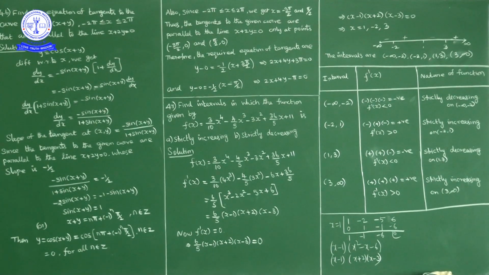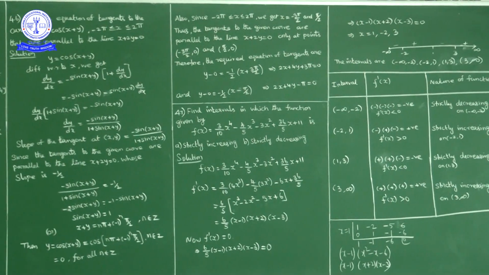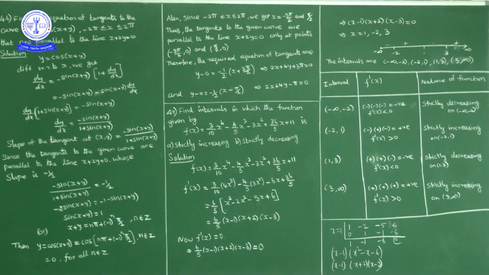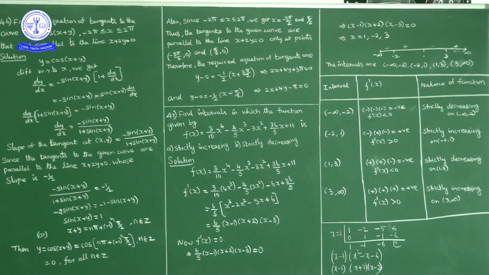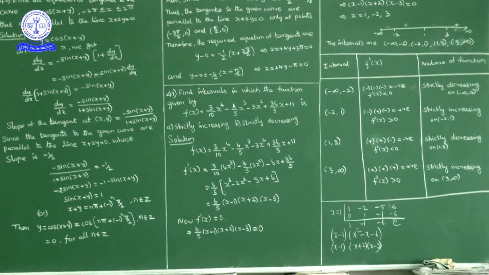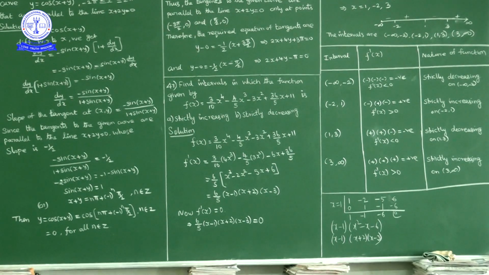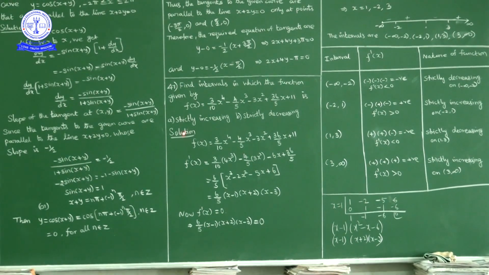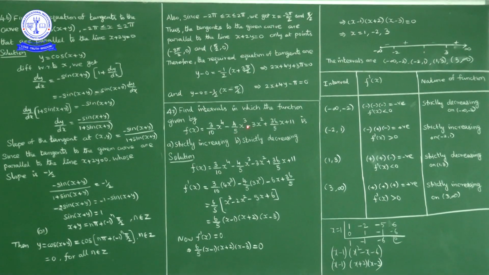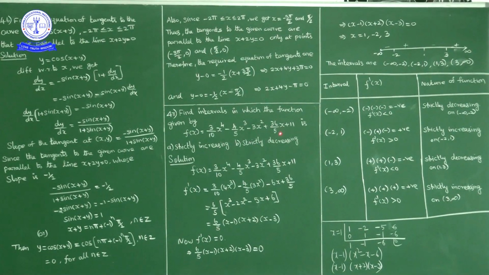Okay, so for a function to be increasing or decreasing: if f dash of x is greater than 0 in a certain interval, in that interval f of x is increasing. If f dash of x is less than 0 in a certain interval, in that interval f of x is decreasing. Now f of x is 3 by 10 x power 4 minus 4 by 5 x cube minus 3x square plus 36 by 5 x plus 11.